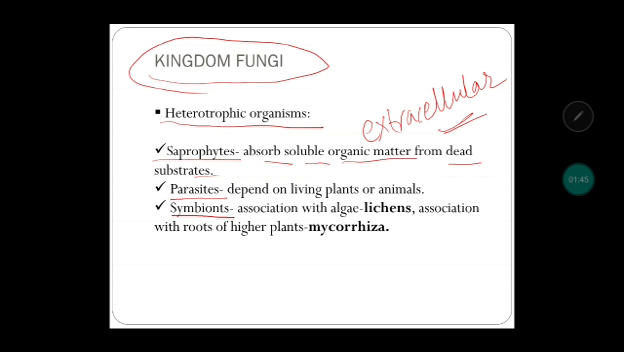Like the association of fungus and algae, that association is referred to as lichen, and the association of fungus with roots of higher plants is referred to as mycorrhiza. The fungal component is heterotrophic, so it is actually giving the protection, and through plants it is getting the nutrition. Lichens we will study in detail later on.